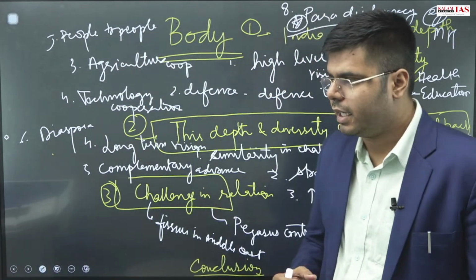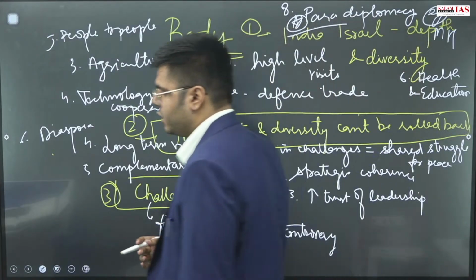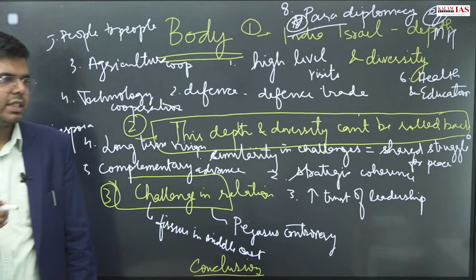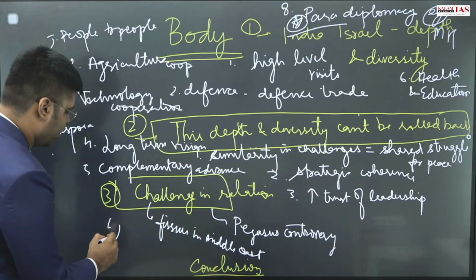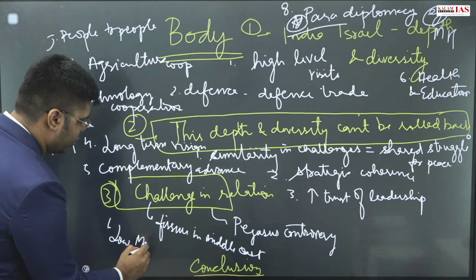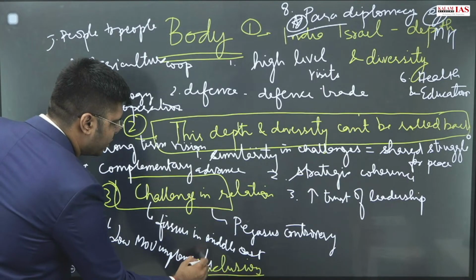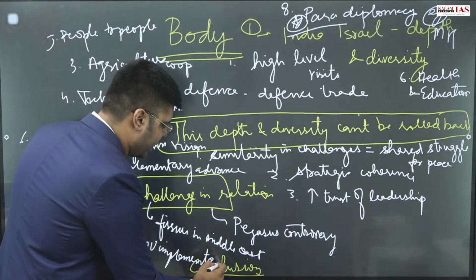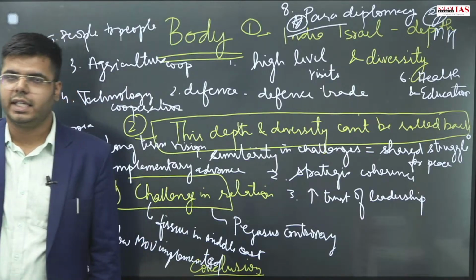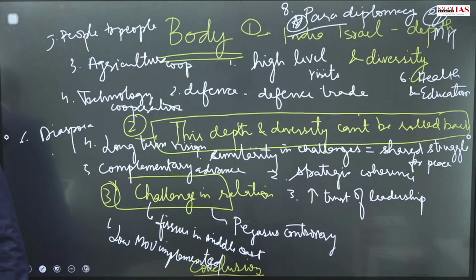Then you can highlight the low implementation of the MOUs that have been signed by India and Israel. So you can highlight that these are the challenges for the India-Israel relations.